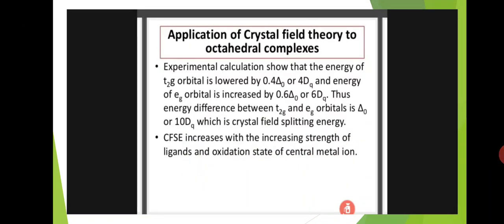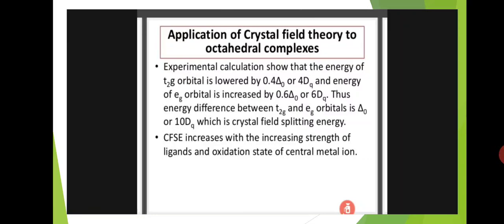Application of crystal field theory to octahedral complexes. Experimental calculations show that the energy of the T2g orbitals is lowered by 0.4 delta O or 4 Dq, and the energy of the Eg orbitals is increased by 0.6 delta O or 6 Dq. Thus, the energy difference between T2g and Eg orbitals is delta O or 10 Dq,